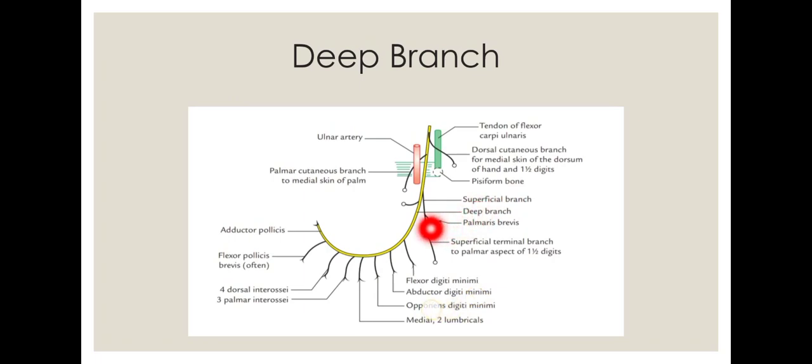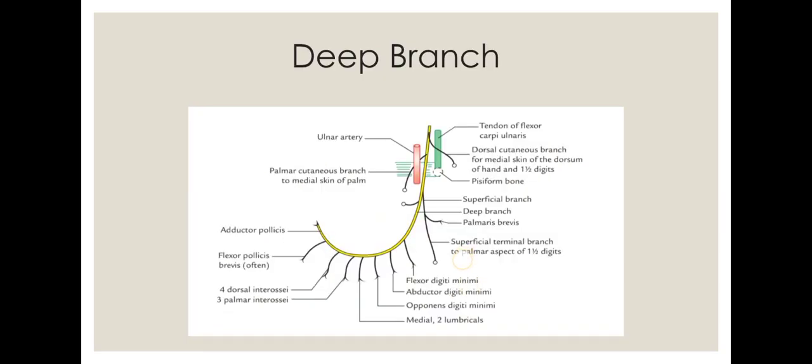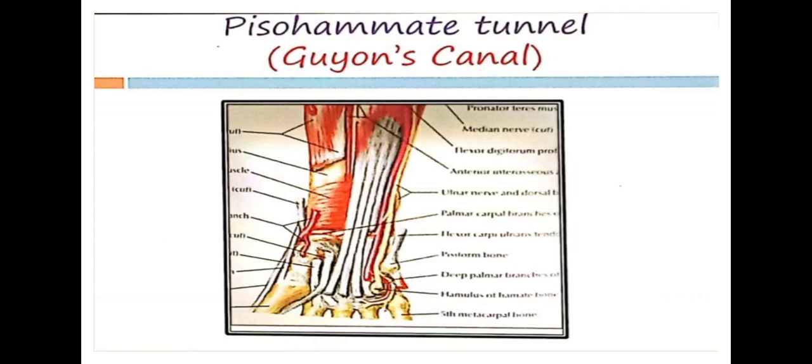So the deep branch, what happens? Since it supplies many muscles, many muscles will contract. So in order to safeguard the deep branch also, it creates a tunnel to safeguard itself. Nature has created a tunnel. So this is the tunnel, or canal, anything we can say. So this is the ulnar nerve.